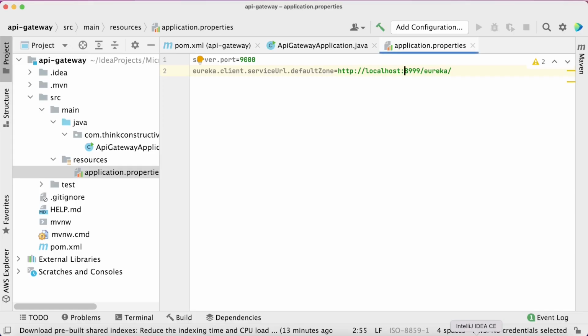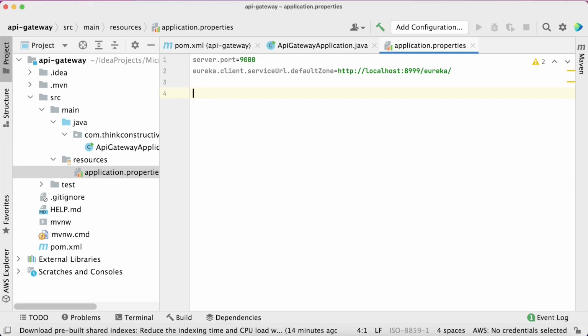Alright, so let us come back to our IntelliJ editor and continue with the routing information in this application.properties for API gateway. So what is the next thing? I should be giving some application name to this API gateway application. If I will not do that, it will start showing some random application name in my Eureka server dashboard. And what happens?